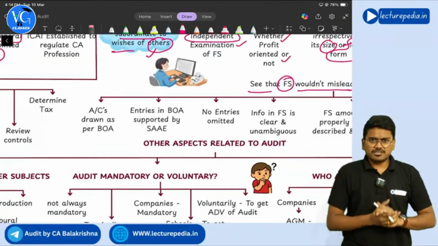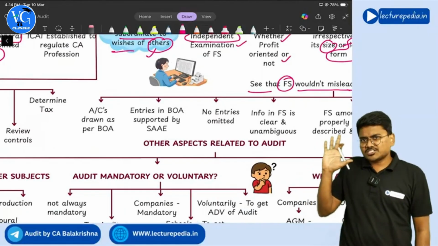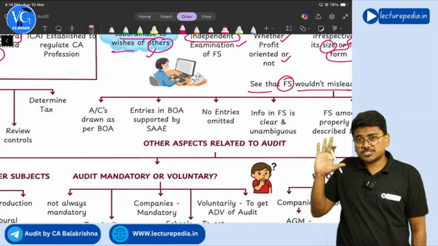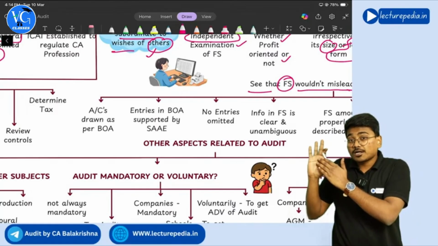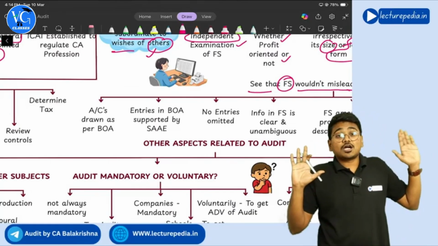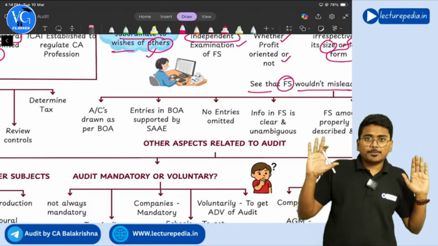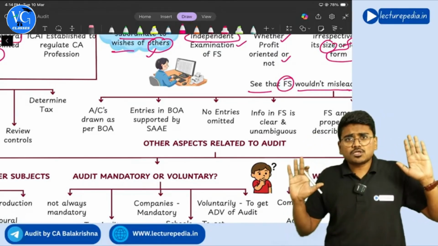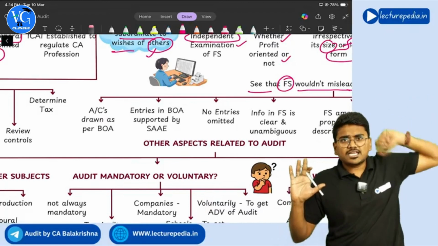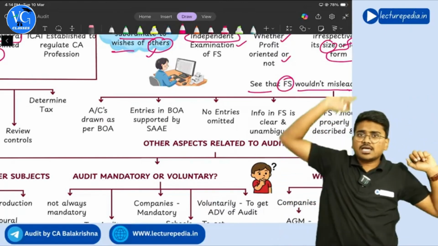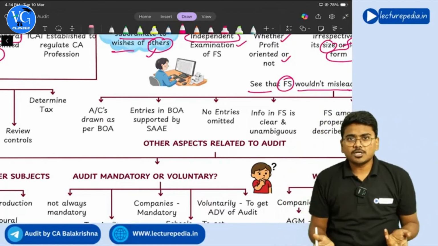First of all, he will ensure that these financial statements which management has prepared are matching with the books of accounts or not. Correct or not? Whatever financial statements you prepare should match with the books of accounts. Books of accounts are saying one thing, financial statements are saying another thing. How could it be possible, right?